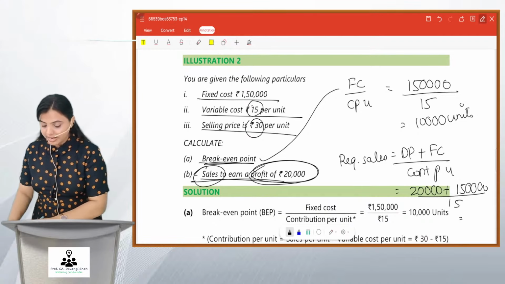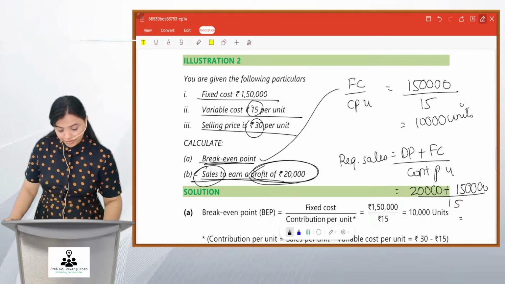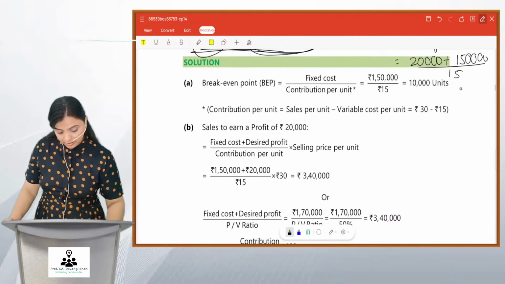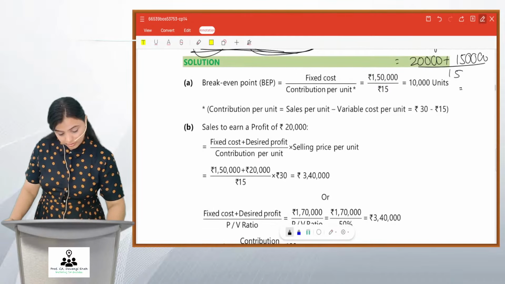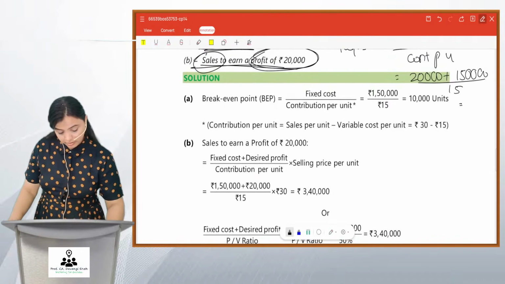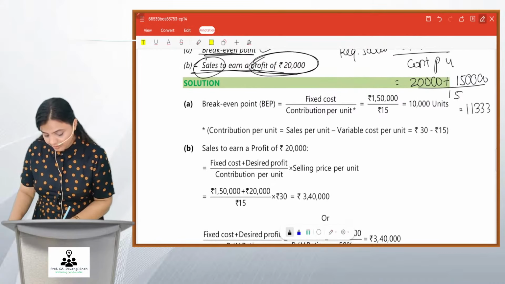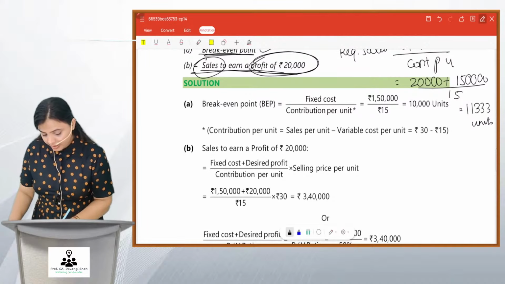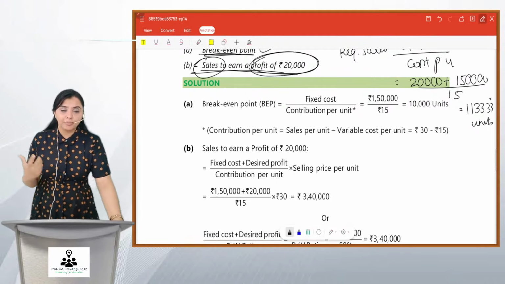What do you get? 1,50,000 plus 20,000 divided by 15, it is 11,333 units. 0.3 recurring. So if the company sells these many units, it will be able to get profit.